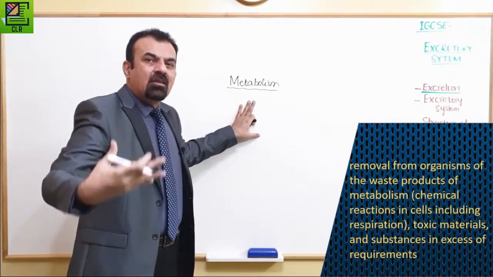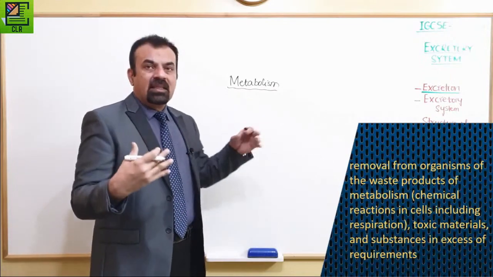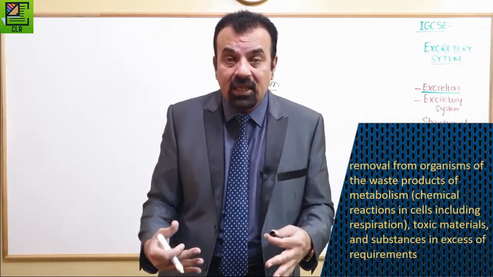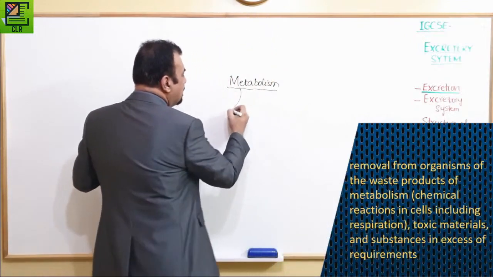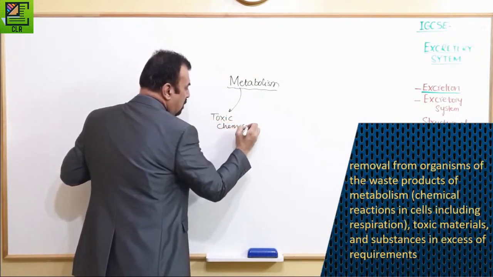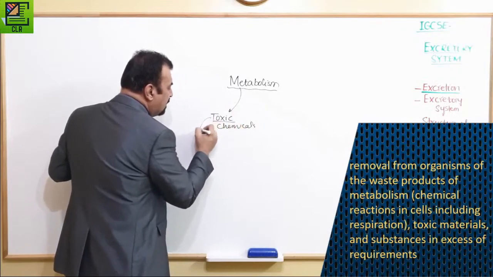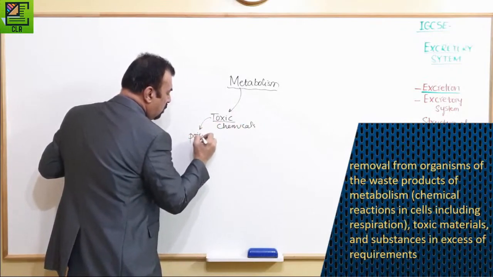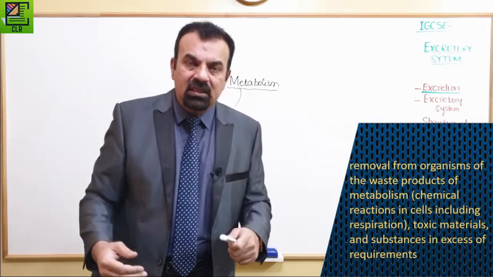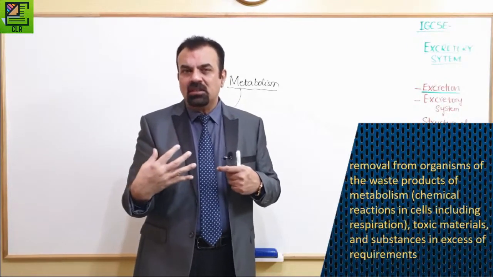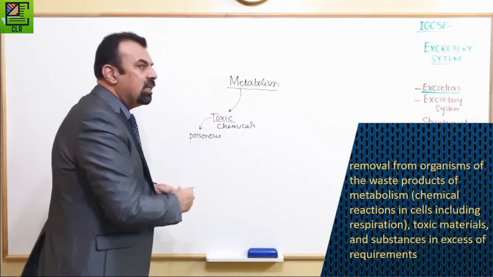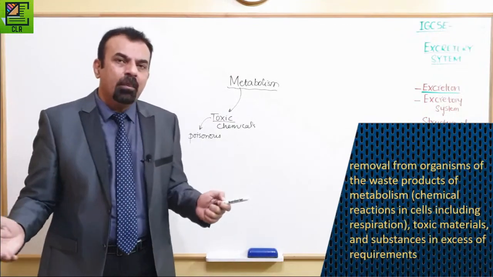As a result of metabolism, certain chemicals are produced in our body, and these chemicals are toxic. Toxic means poisonous. So there are certain toxic chemicals produced in our body. They are poisonous. Sometimes some chemicals are not poisonous, not toxic. We just don't need them.